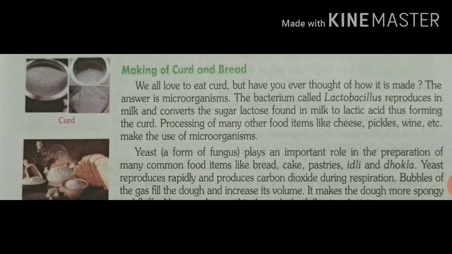So, now it is clear to you why bread is very light and fluffy, because yeast break down sugar molecules to produce carbon dioxide gas, which increases the volume of dough.